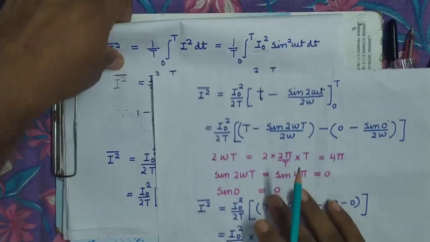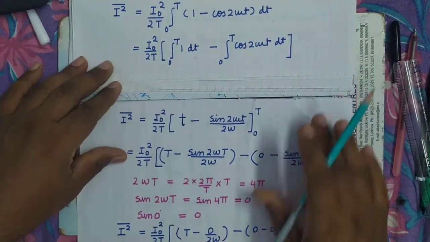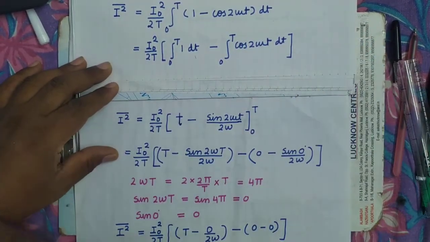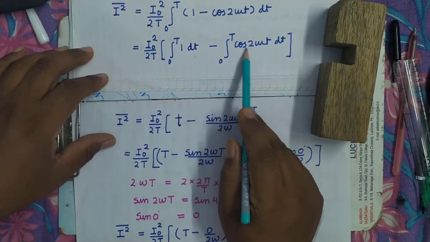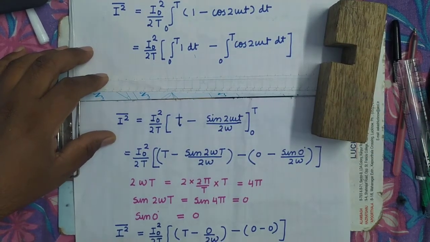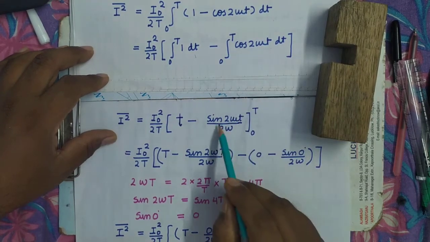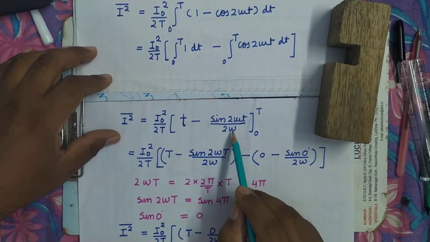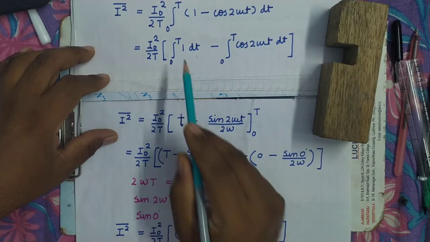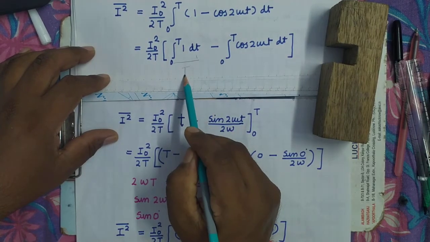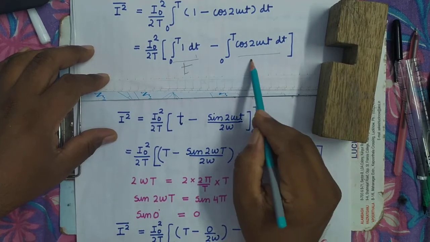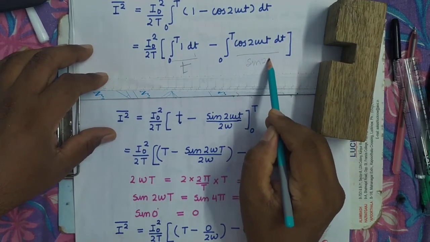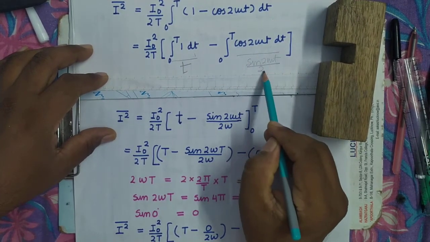Then you can see here, what is the integral of cos 2 omega t? When we integrate, it will come out as sin 2 omega t upon 2 omega. Its integration is t, and the integration of the other is sin 2 omega t upon 2 omega.